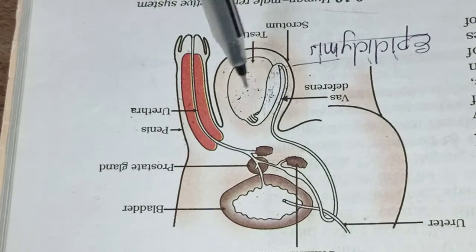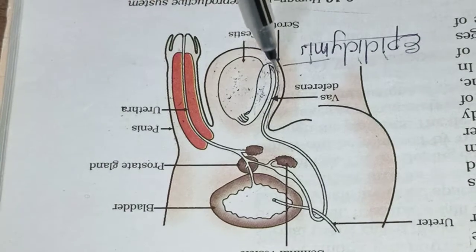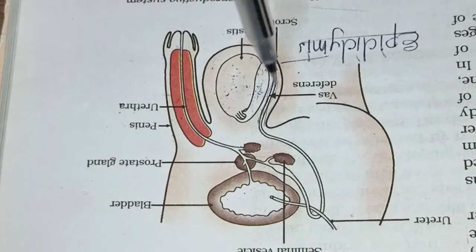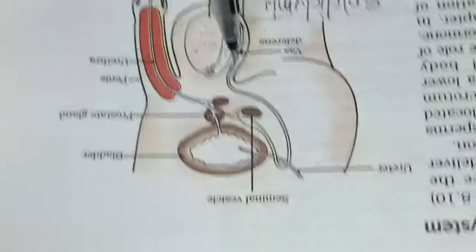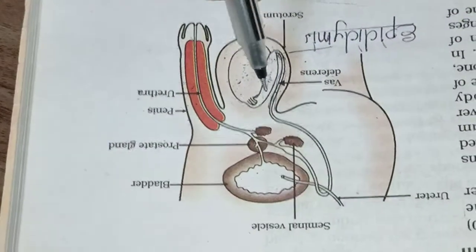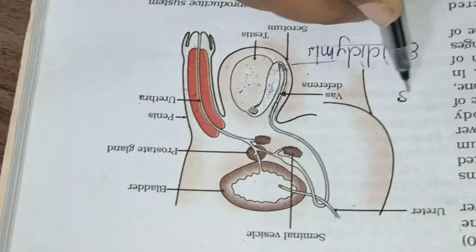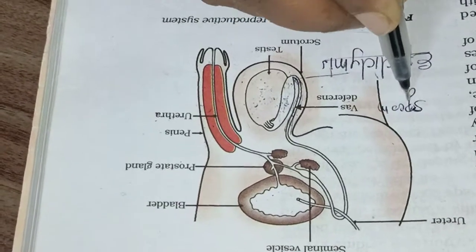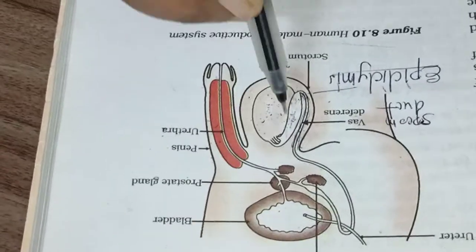After the epididymis, you can see a tube-like structure. That tube-like structure is called the vas deferens, or it is also called the sperm duct. Duct means a tubule-like structure.